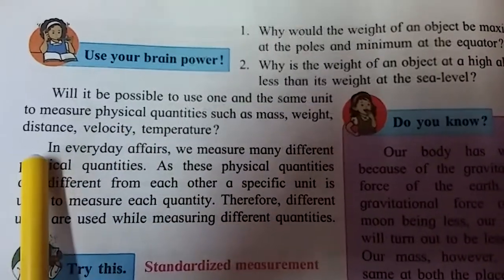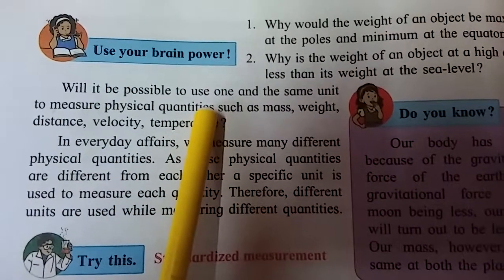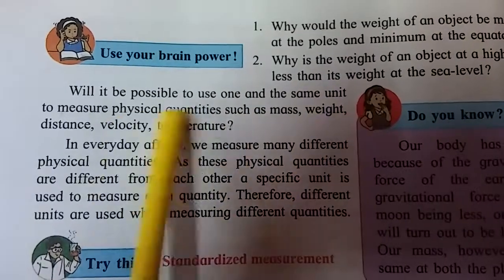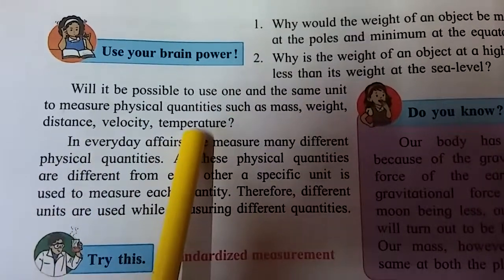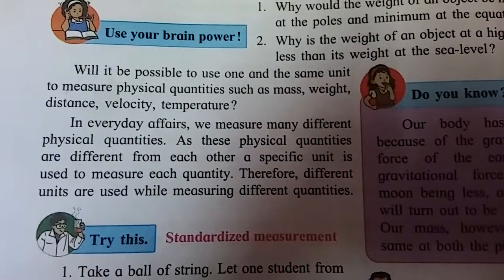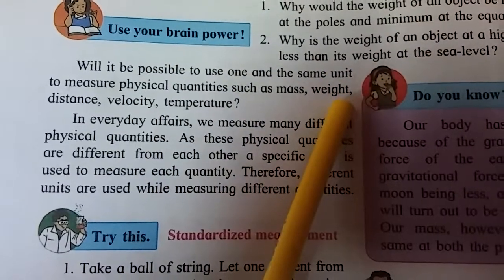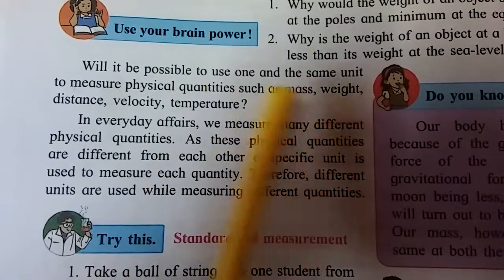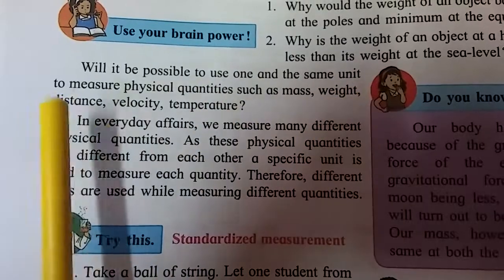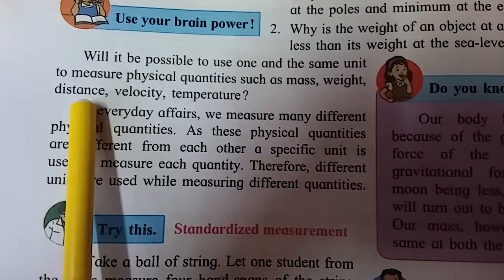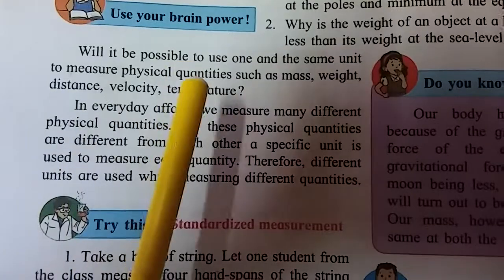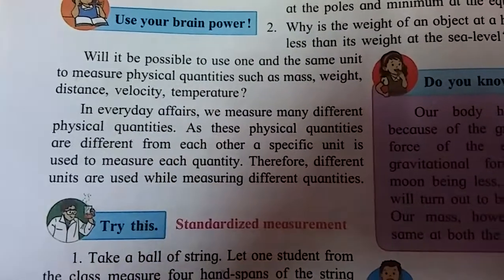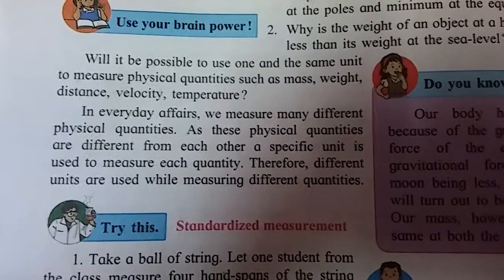Will it be possible to use one and the same unit to measure physical quantities such as mass, weight, distance, velocity and temperature? Is it possible to use the same unit? No, it is not possible. For mass and weight, we use grams and kilograms. For distance, we use kilometers. And for temperature, we use degrees Celsius or Fahrenheit. So it is not possible